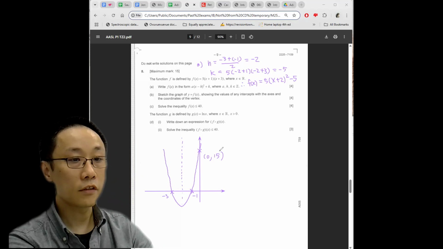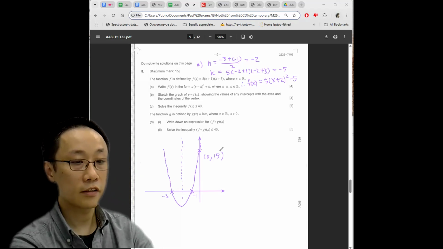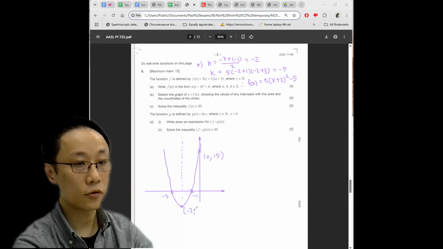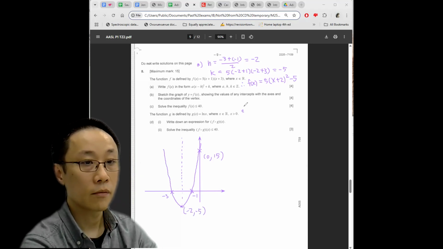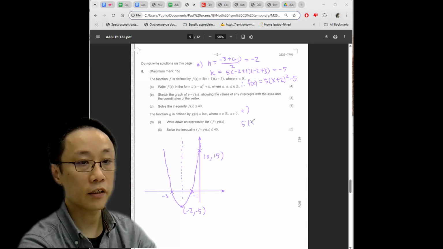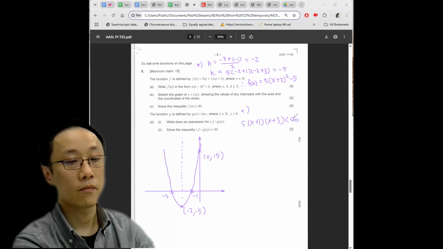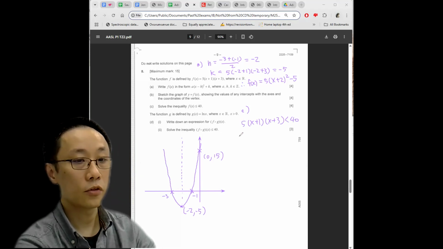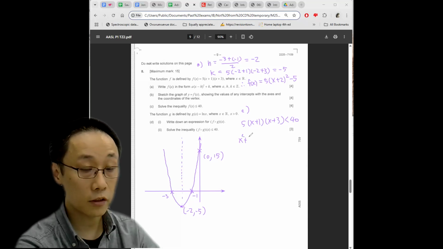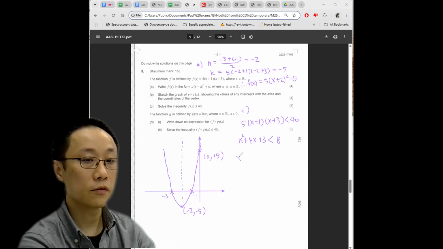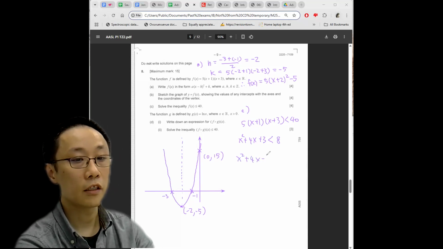And part C, solve the inequality f(x) less than -40. Actually, I should label the vertex first, -2, -5. Part C inequality: 5 times (x plus 1)(x plus 3) less than 40. A few ways to do this, but I think most students will just end up expanding it. x squared plus 4x plus 3. 40 divided by 5 is 8. You move the 8 around. x squared plus 4x minus 5 less than 0. So very standard quadratic inequality.